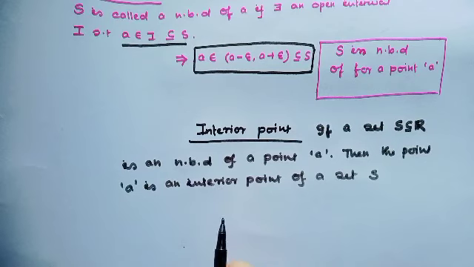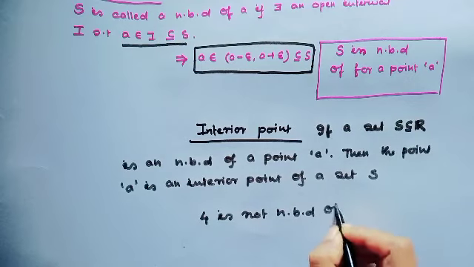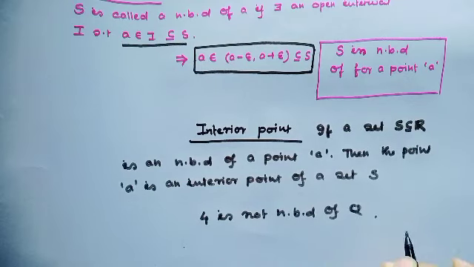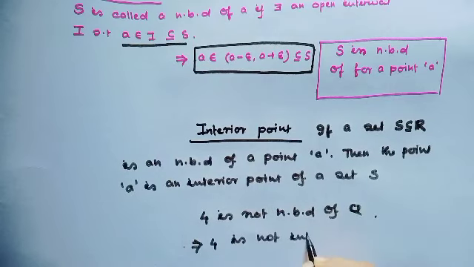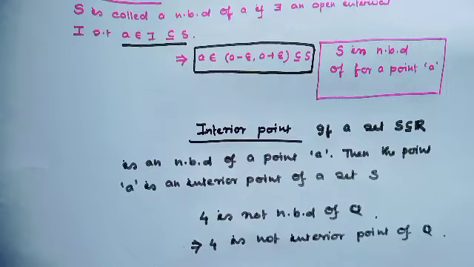I have seen that Q is not a neighborhood of 4. Okay, that implies 4 is not an interior point of Q. Okay, are you getting my point?